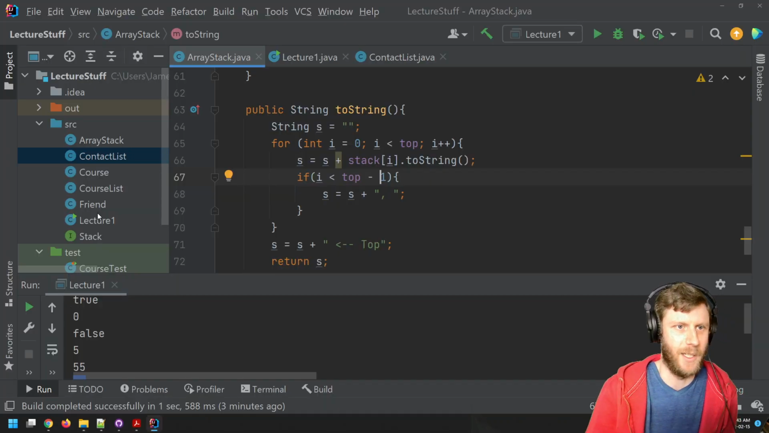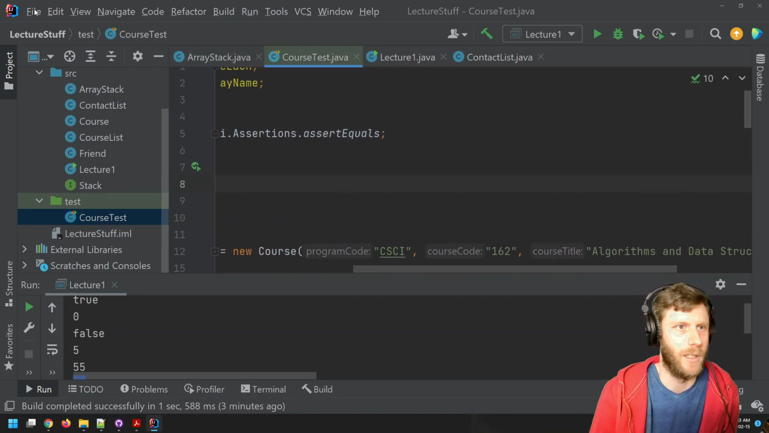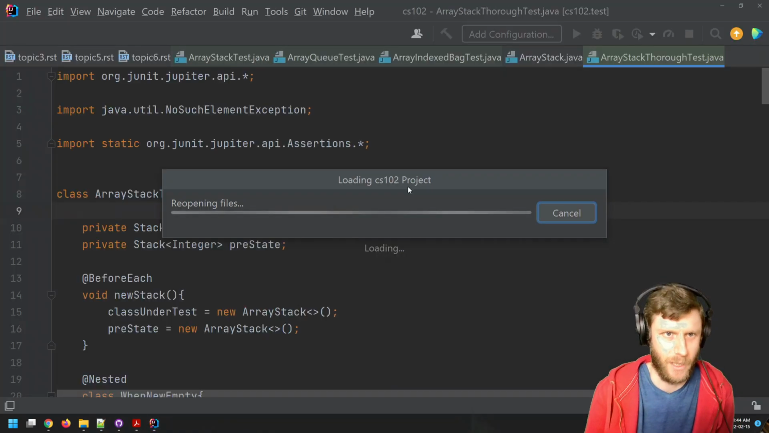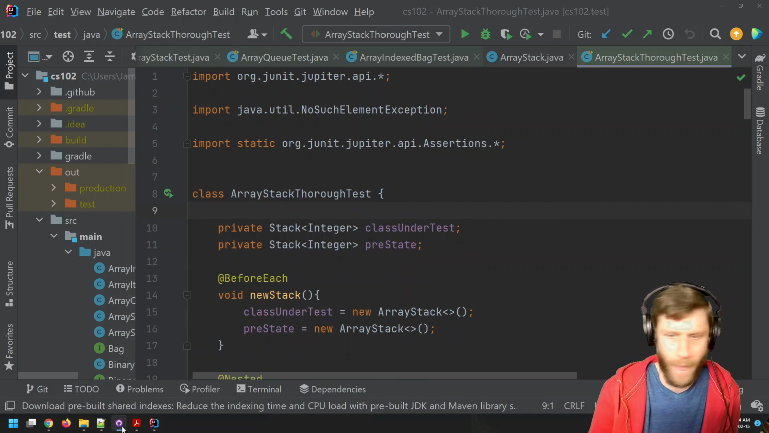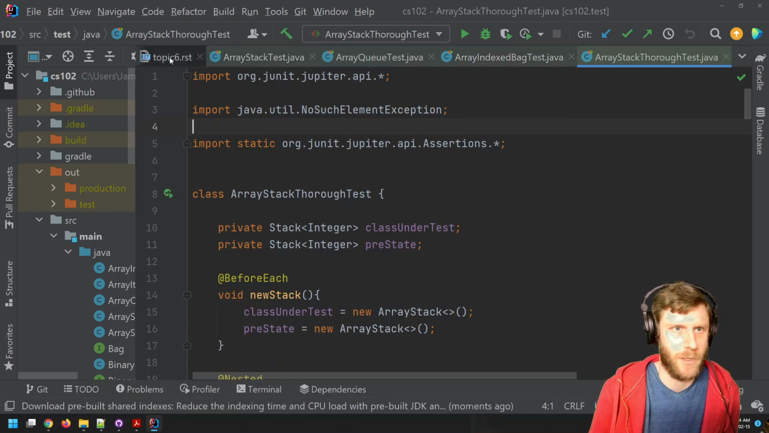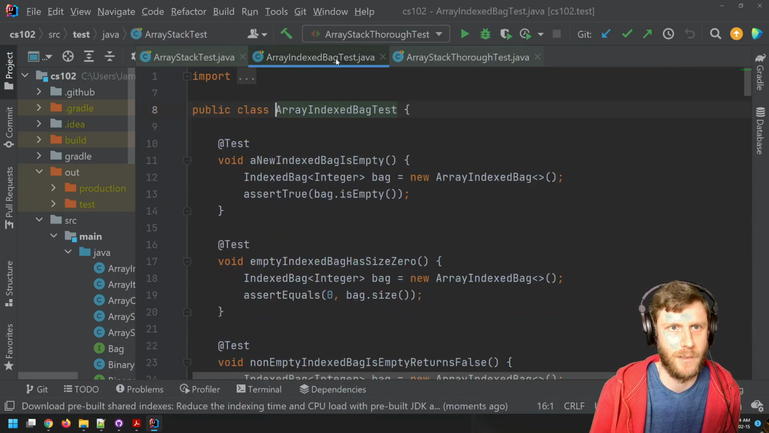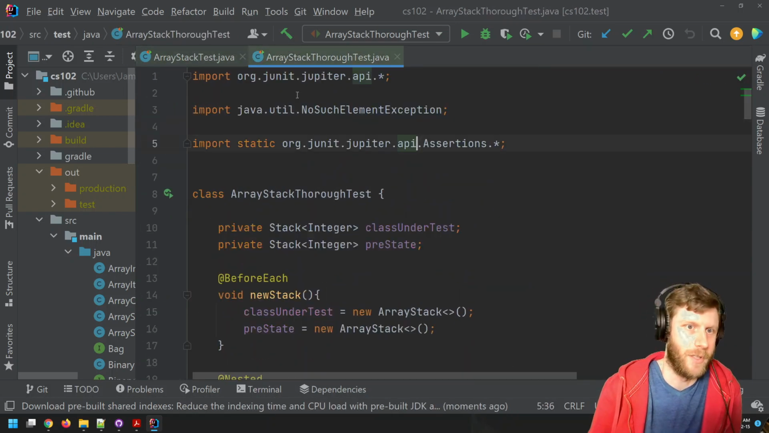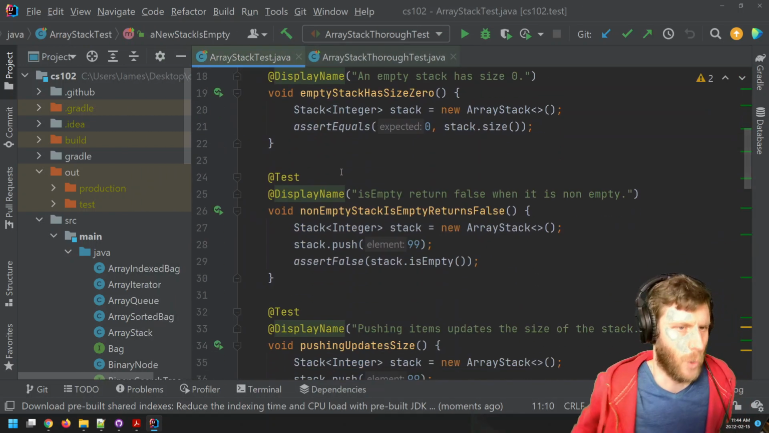And real quick here, if I go to here, I'm going to close this real quick. Nope. There we go. So here is ArrayStack, right? Let's make sure I'm on the right one. Yeah. So here's ArrayStack. I'm just going to close all this. Close, close, close. ArrayStackTest. Okay. ArrayStackTest and ArrayStackThoroughTest. So I actually have 2 versions of the test. ArrayStackTest is a simpler one.